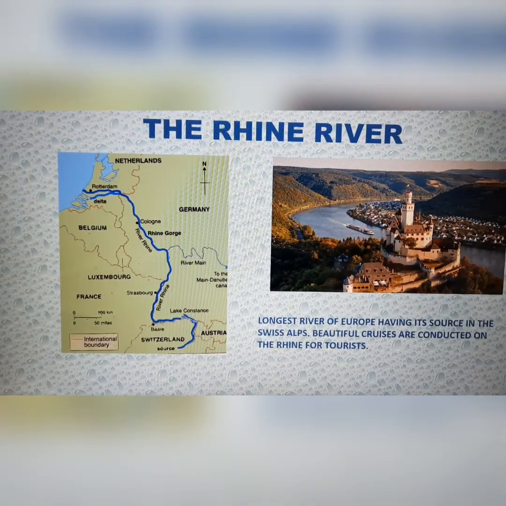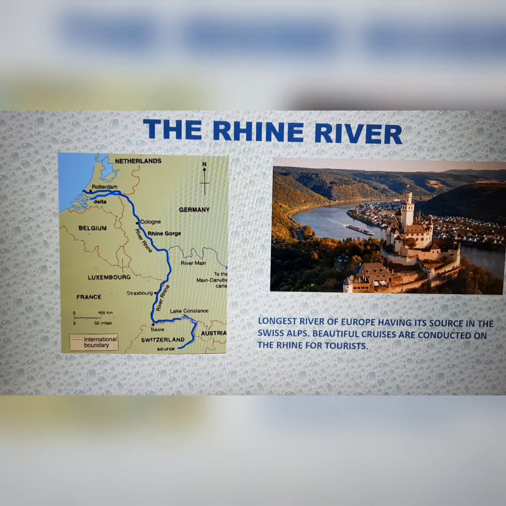The Rhine River is one of the longest and one of the most important rivers of Europe. It traverses through Germany and also parts of Netherlands. It crosses the borders of Switzerland and also Austria. Beautiful cruises are conducted on the Rhine for tourists, just like the same happens in the river Nile.